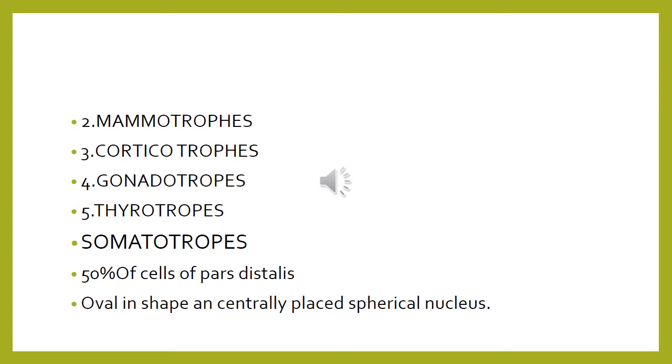I will repeat again: somatotrophs are 50% of the cells of the pars distalis. What is the shape of the cell? They are oval in shape with a centrally placed spherical nucleus. Draw this type of cell for each of these also. Then, what does it secrete? It secretes growth hormone. And which type of stain does it take? It takes up acidophilic stain.